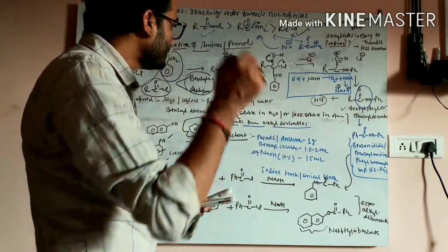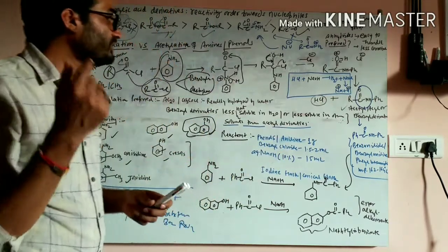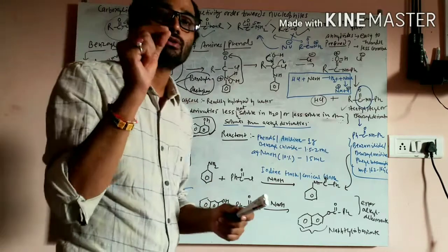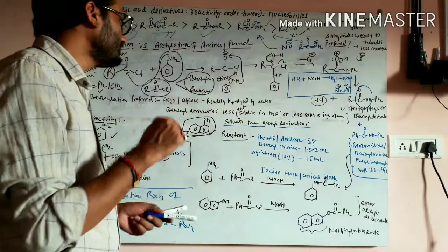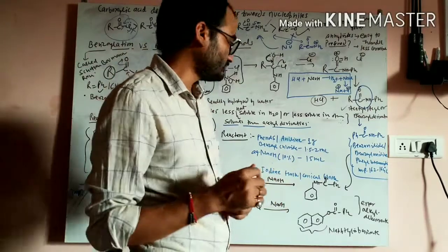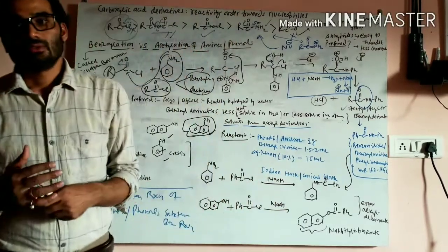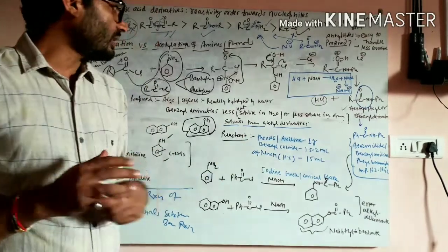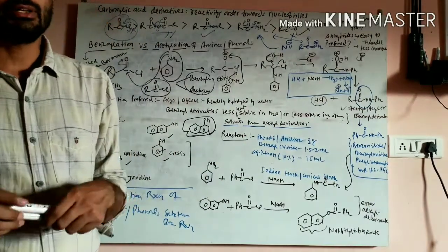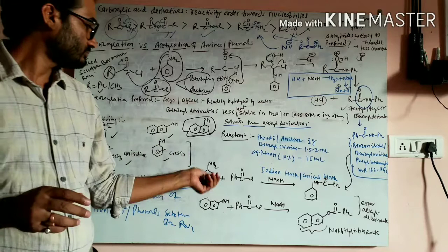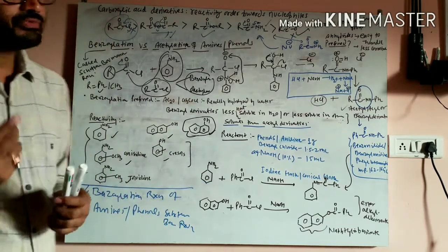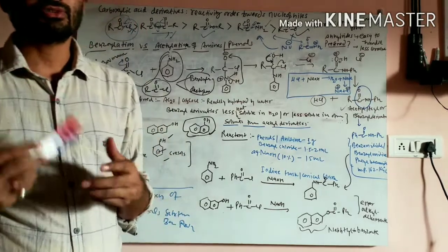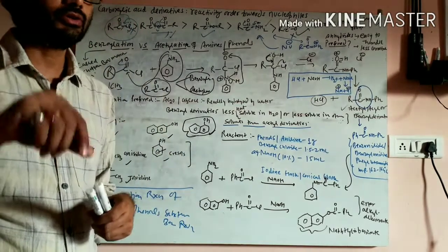And into that you will add 15 ml of 10% sodium hydroxide solution. Then cork it and shake it.